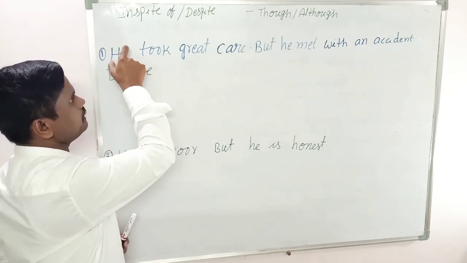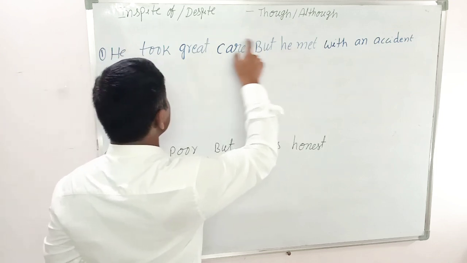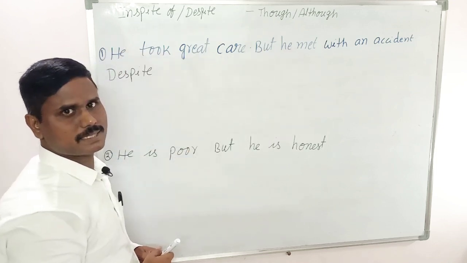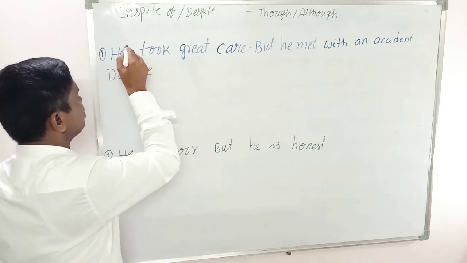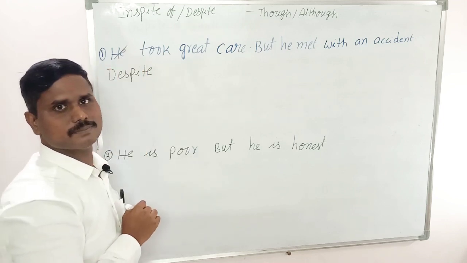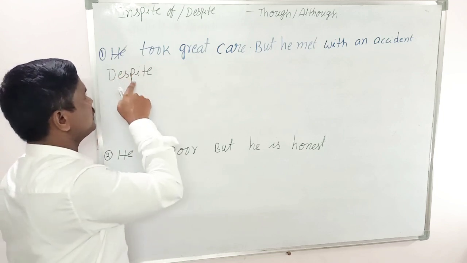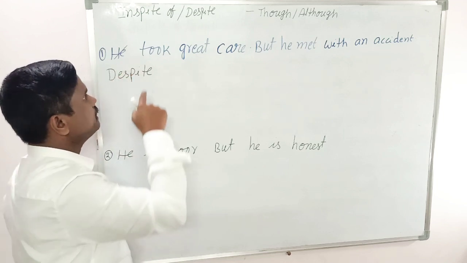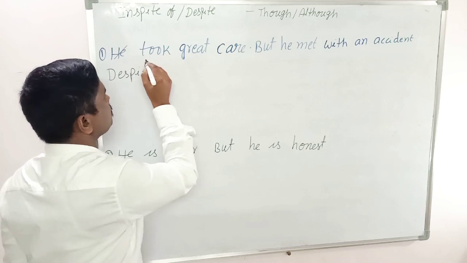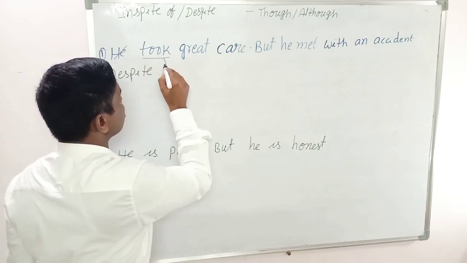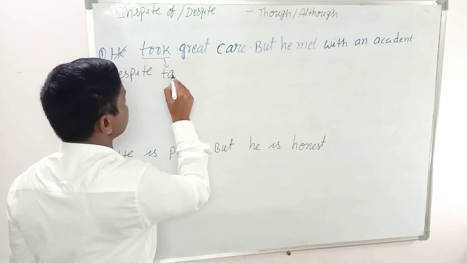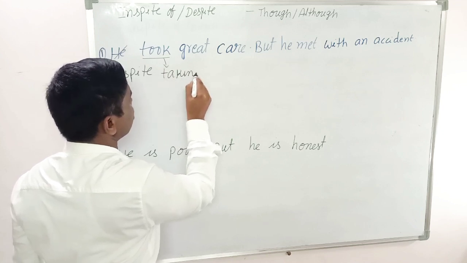Look at the subject, he. Both are the same subjects. When we have two same subjects, cancel the first subject. In the place of the subject, you write despite. Whatever the verb, what is the verb? Took. What is its verb one? That is take, and write the ing form.